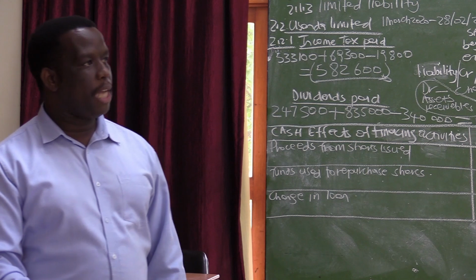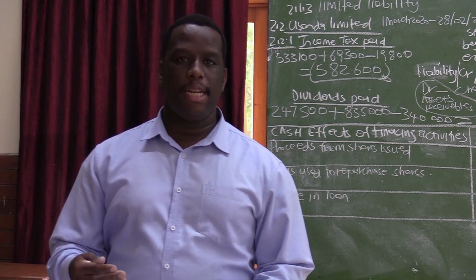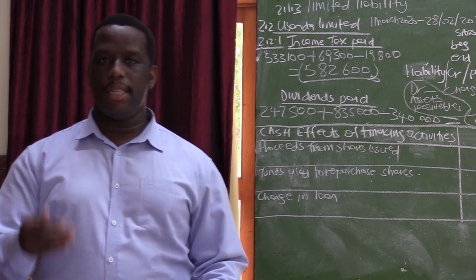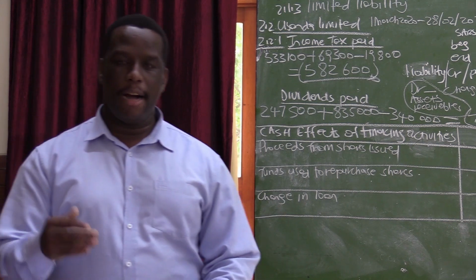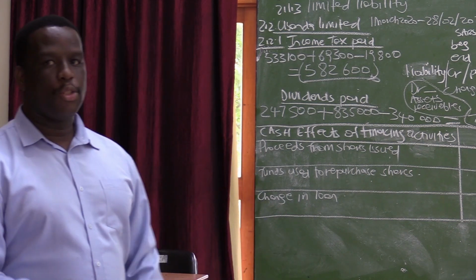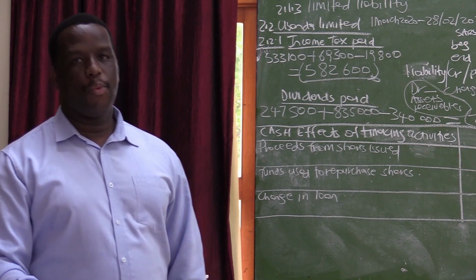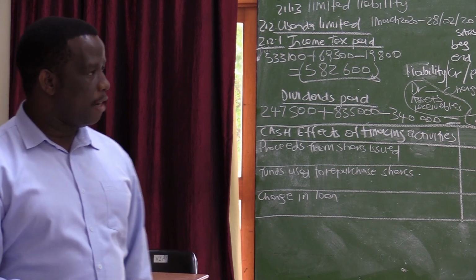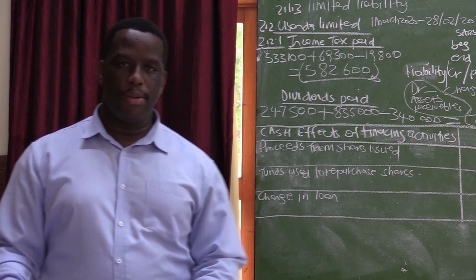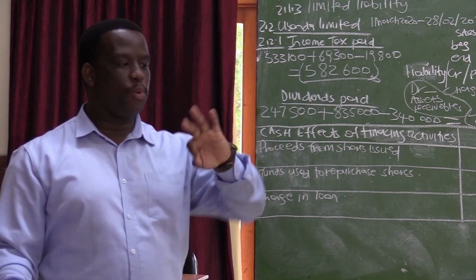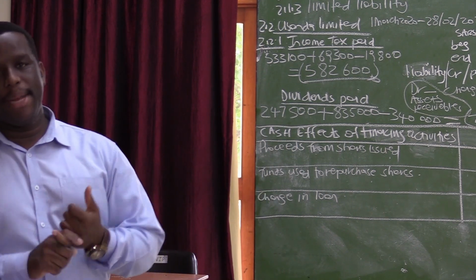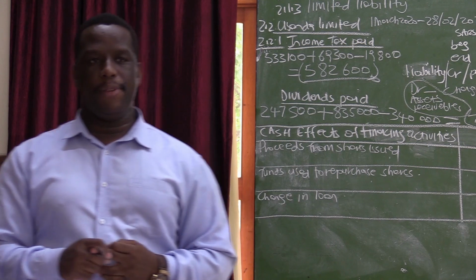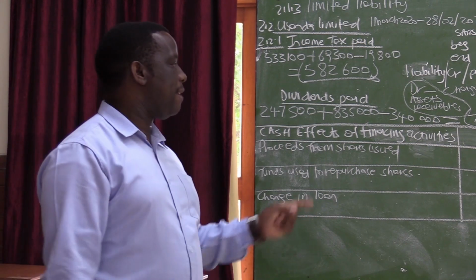So under investing activities, how does the company invest money? The company invests money by buying fixed assets. And we know that the fixed assets are your land and buildings, your vehicles, your equipment. So in as much as we buy fixed assets, we are sometimes confronted with a situation whereby we need to sell one of the fixed assets. And we also invest money in the fixed deposit. So hence we will have 3 things that will go under the investing activities. We have the purchase of fixed assets, the sale of fixed assets, and you will also have investment in fixed deposit.